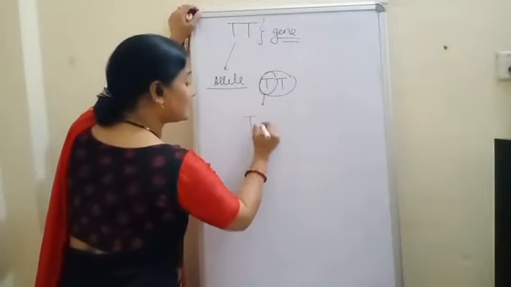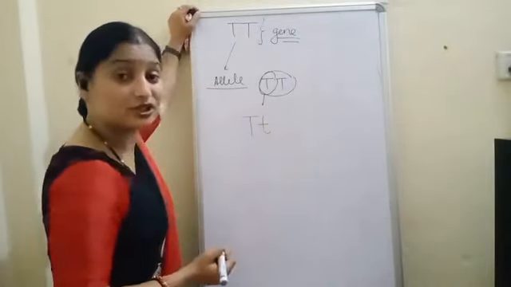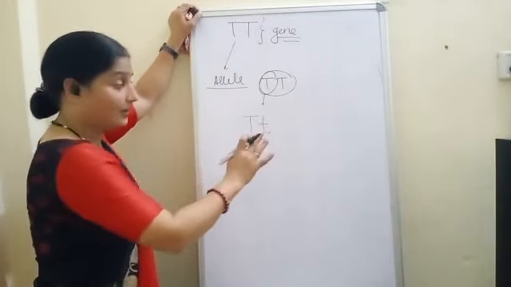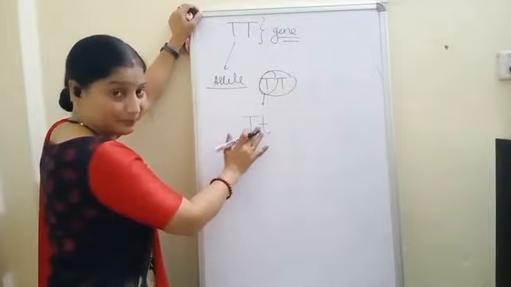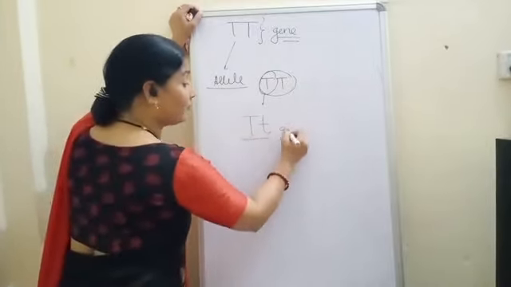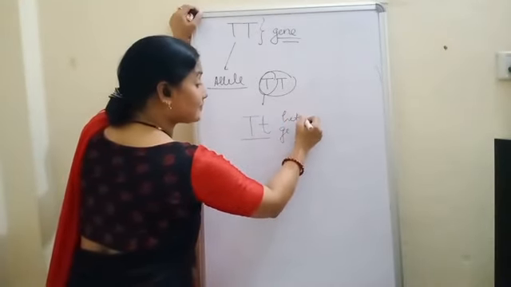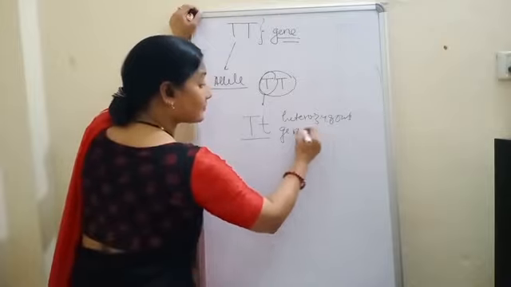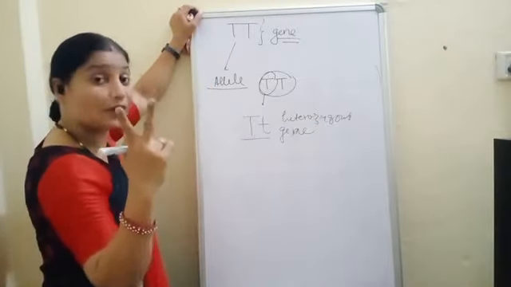Suppose if I am writing this, this also denotes the tall because the phenotype is capital T, it is dominant. If it is dominant, then the plant will be tall. So now it is a pair of heterozygous gene. Okay, but it has two alleles.